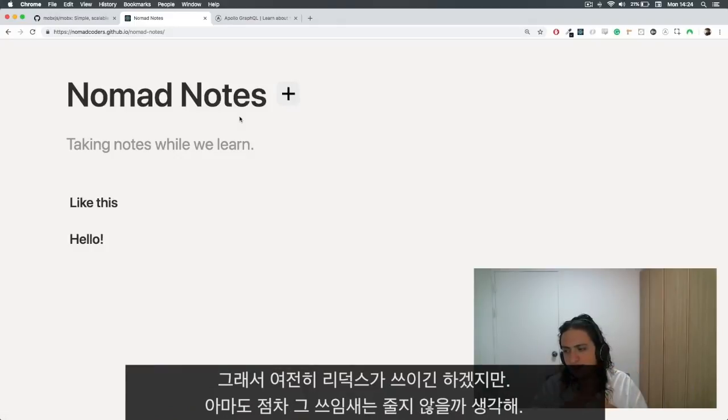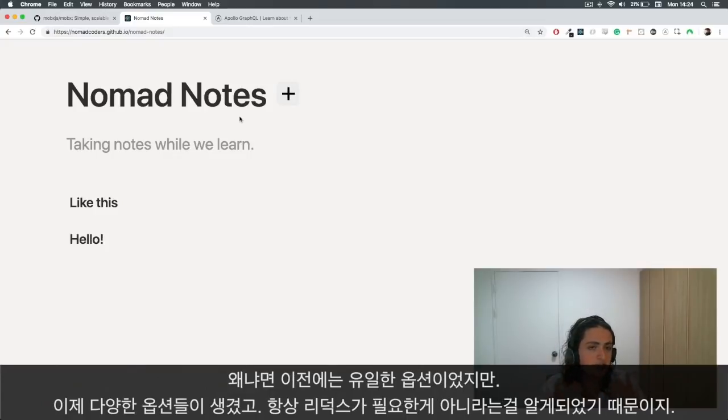So they won't replace each other like that, but I think definitely that the use cases for Redux are going to become less and less, because again, we don't need it that much. It used to be the only solution, but now it's like, all right, we have more options, and actually we realize we don't need Redux so much.